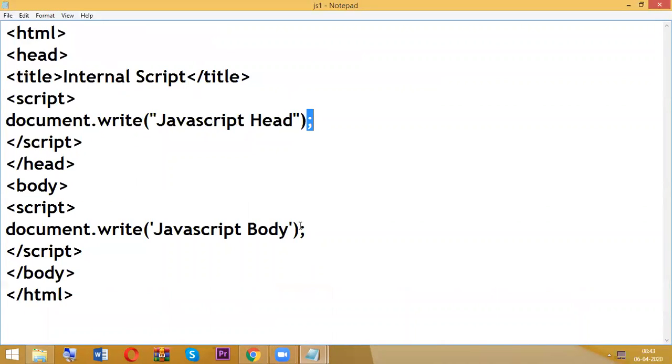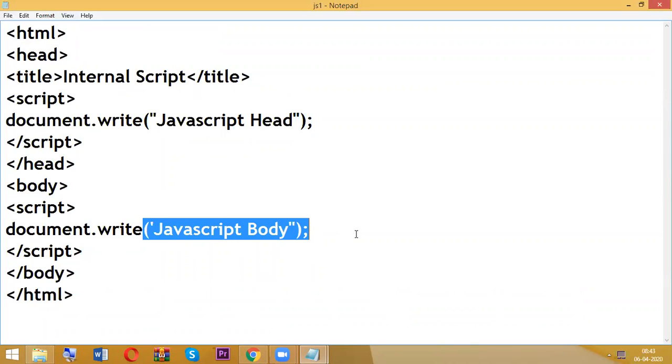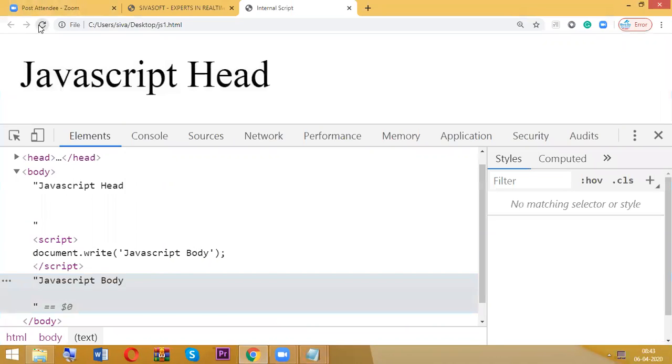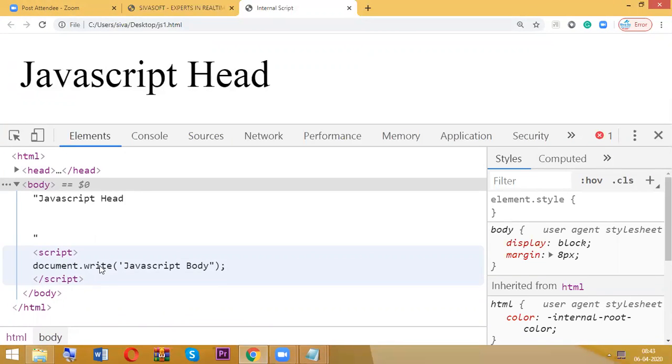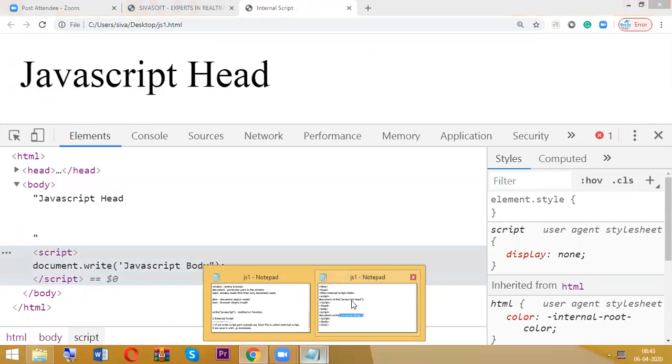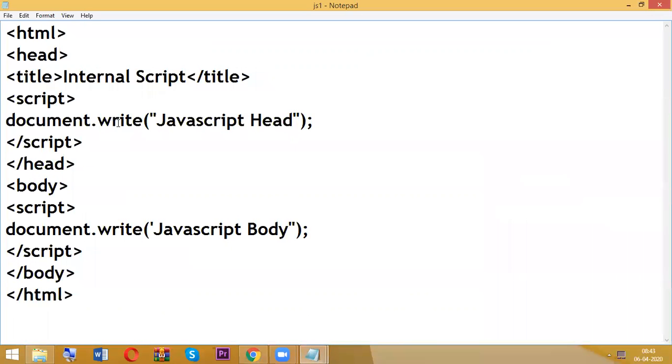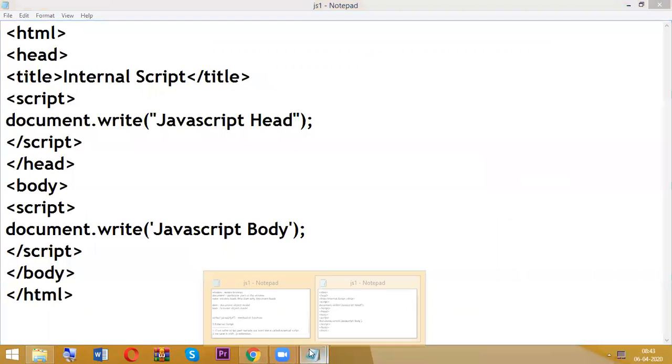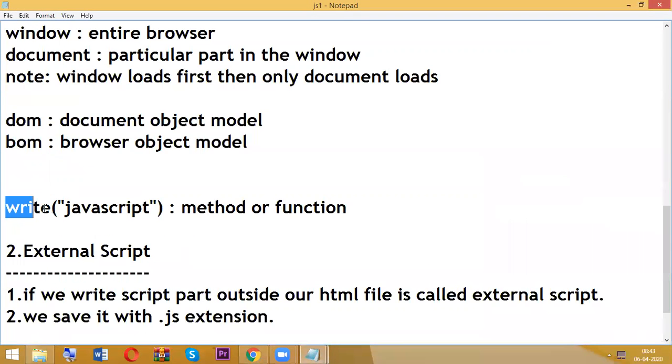Later I will discuss semicolon also, and you can use either double quotation or single quotation. But we should not use one double quotation and one single quotation like this. Check it regarding JavaScript body. We did not get anything because that is a syntax error. Syntax means a set of rules. The rule is to use either only double quotation or only single quotation. So now you are able to understand regarding write also.